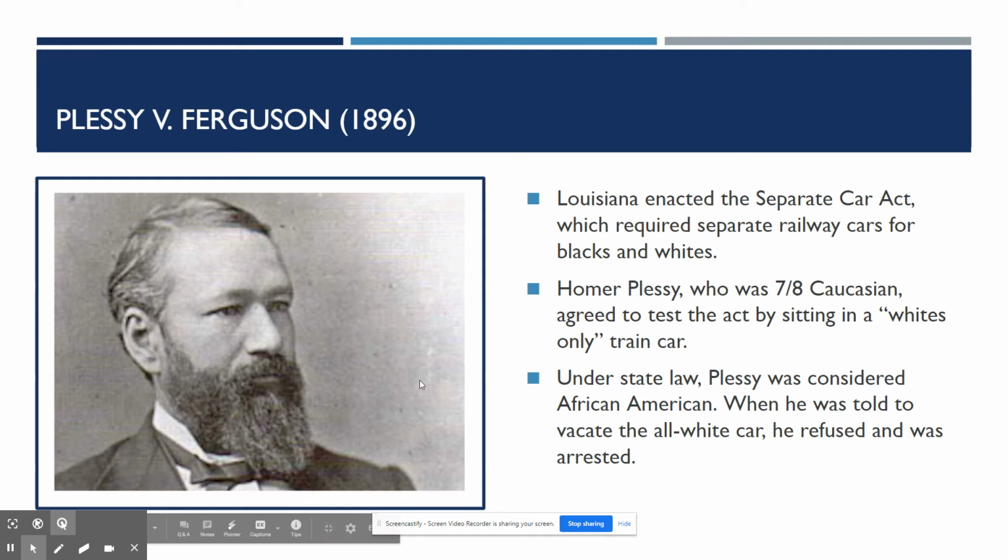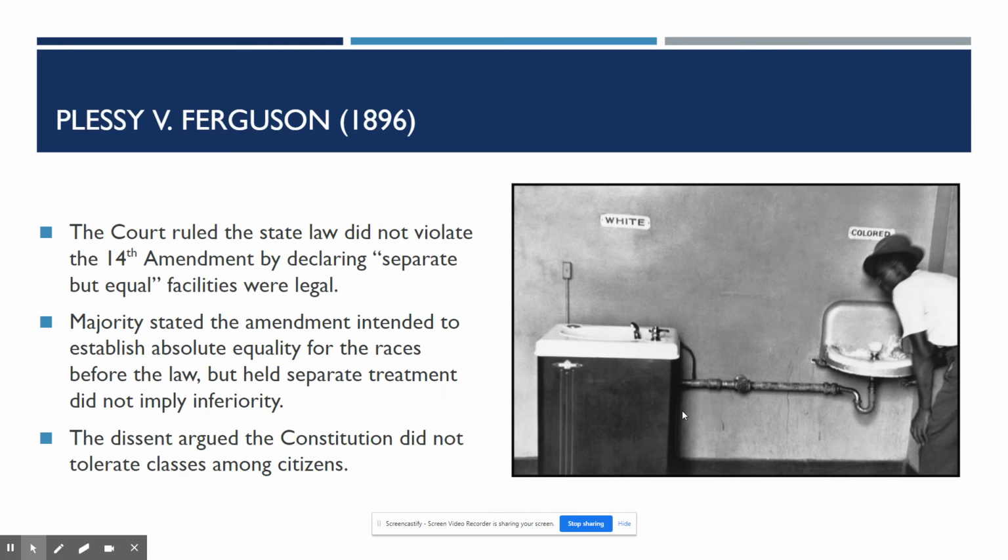So Homer Plessy, who you see right here, who was 7/8 Caucasian, agreed to test the act by sitting in a whites-only train car. So he is biracial, okay, 7/8 Caucasian, so 1/8 African American, and he's going to try to test this act by sitting in a whites-only car. So under state law, Plessy was considered African American. So when he was told to vacate the all-white car, he is going to refuse and be arrested.